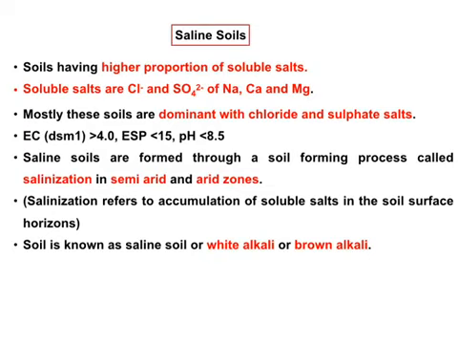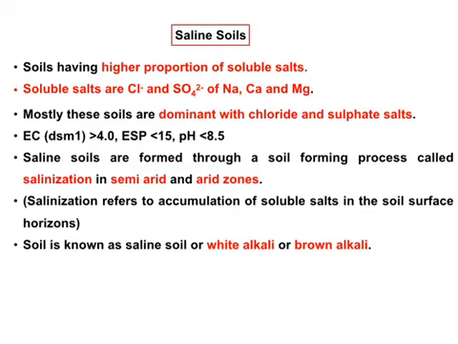Measure some of the characters of the saline soil. EC is greater than 4. Next, ESP means exchangeable sodium percentage. It is less than 15. Then pH is less than 8.5.